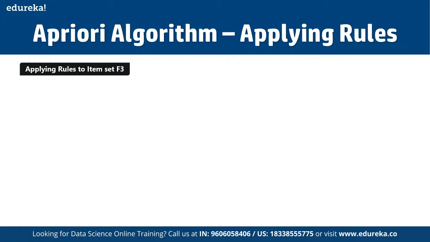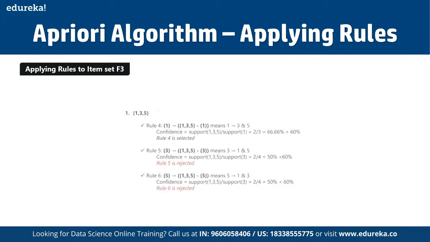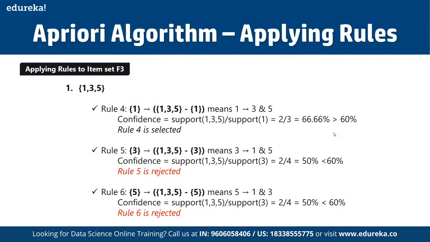Now, if you talk about the application of rules here, we can see that whenever the confidence is more than 60% as defined here, then this rule is going to be selected. As you can see in rule 5, those who are purchasing 3 have a possibility of going for 1 and 5 both. So here the confidence is less than 60%, which is why this is going to be rejected.